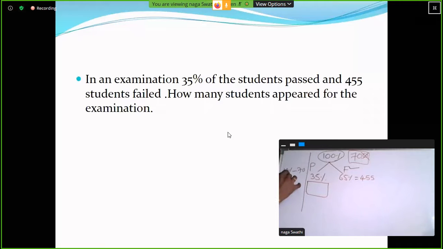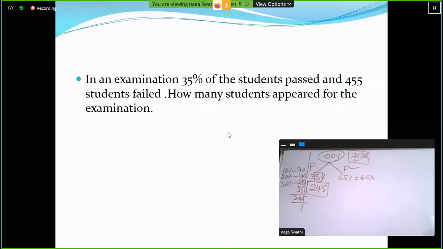So 20 percentage is 140, 30 percentage is 210. Then what about 5% value? 10% value is 70, half of 70 is 35. So 210 plus 35 is 245. So the number of passed students is 245.